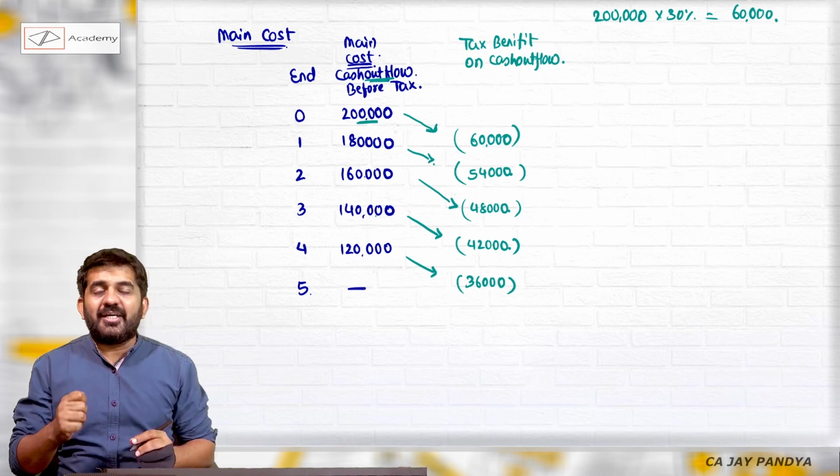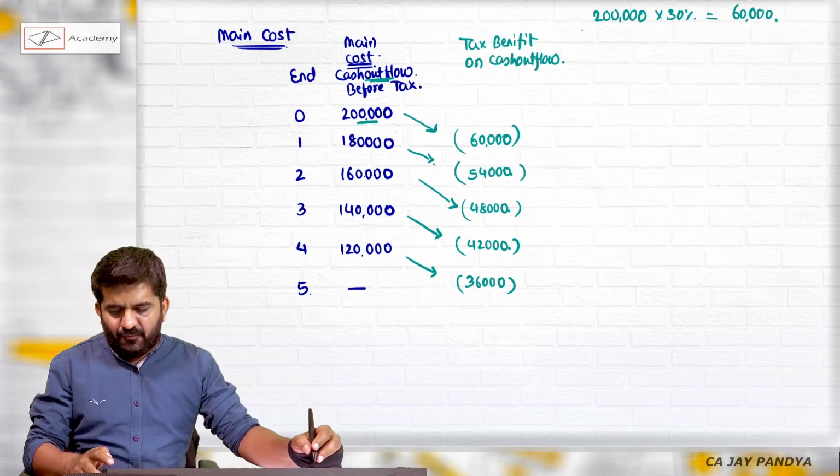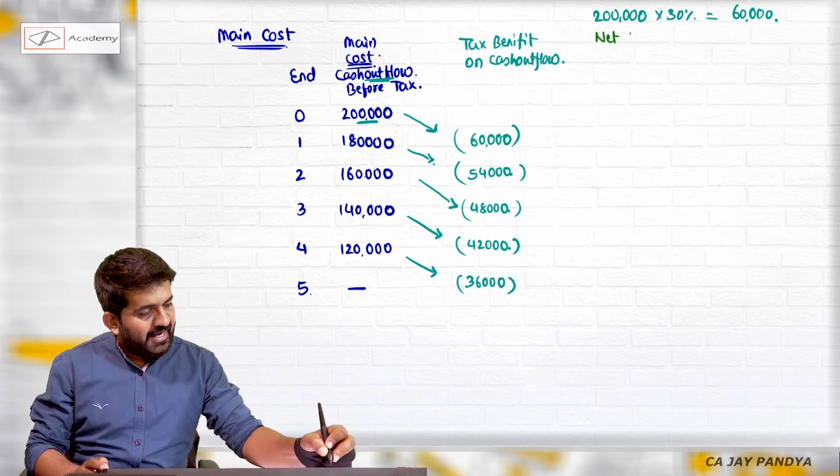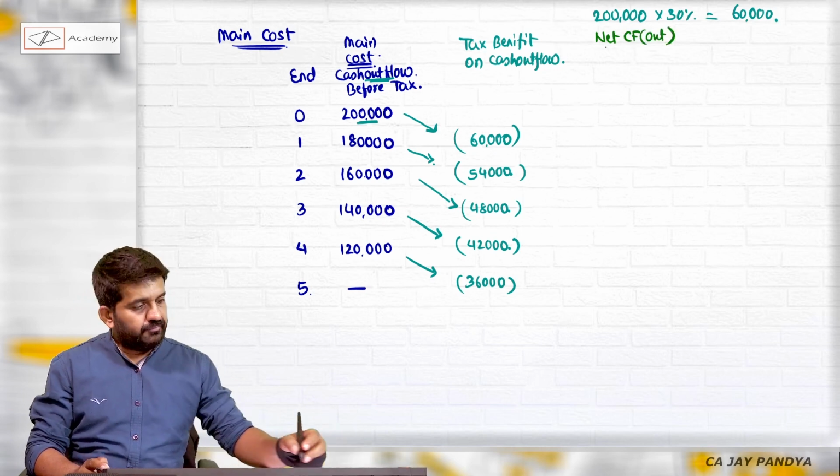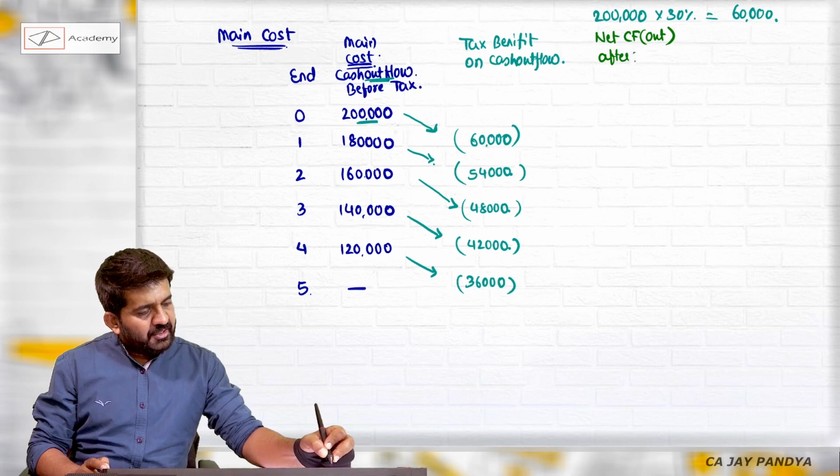So what is my net cash outflow, which is outflow after considering tax benefit?